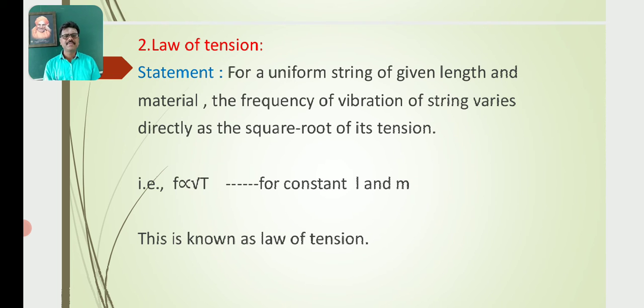That means the frequency of the fundamental note in a stretched string is directly proportional to the square root of the tension produced in that string, when length and linear density are kept constant. That means f is proportional to √T for constant L and m. This is known as the law of tension.